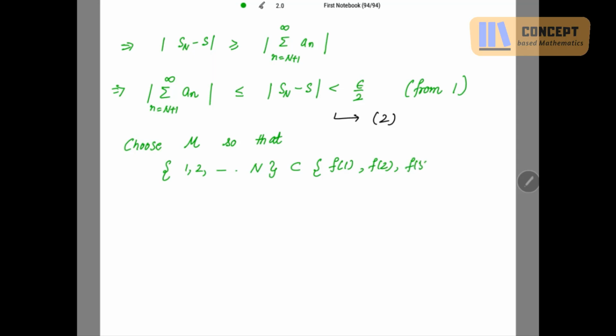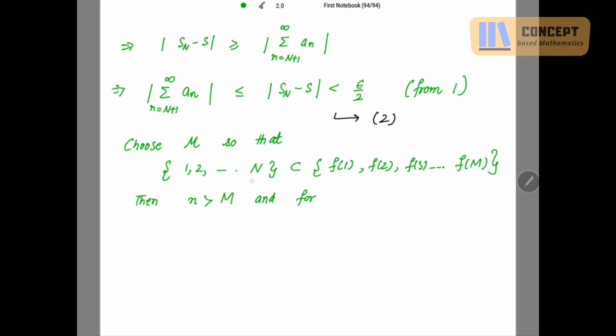I choose such M such that this happens. These are also nothing but natural numbers, you know that. Then this n is greater than M, because this is a finite number of terms, right?